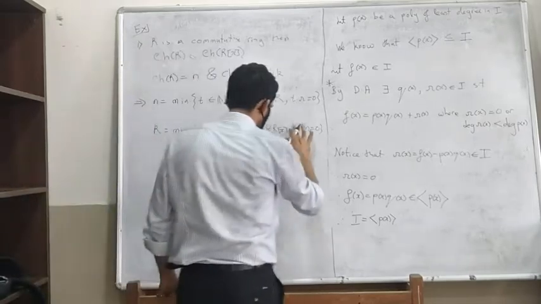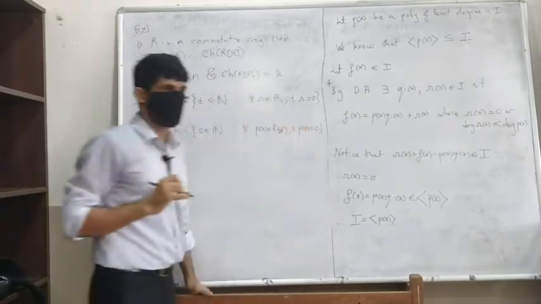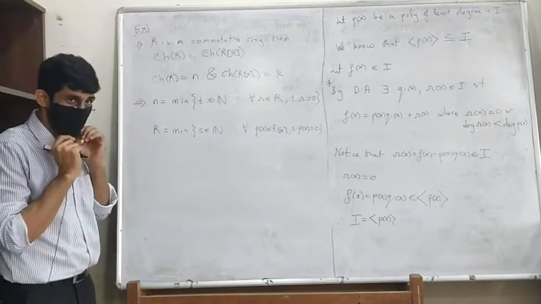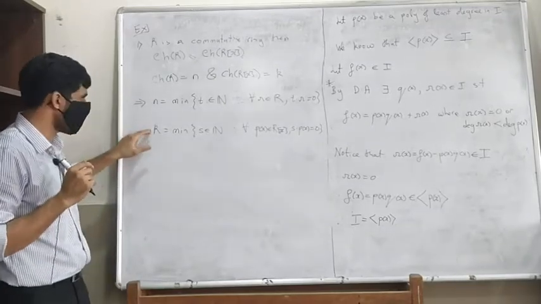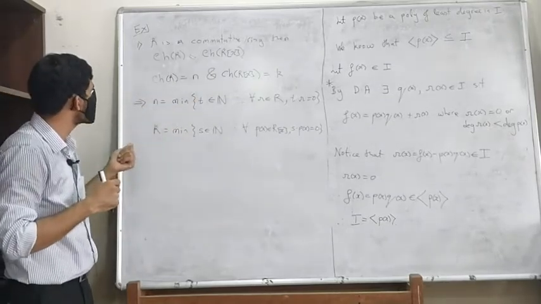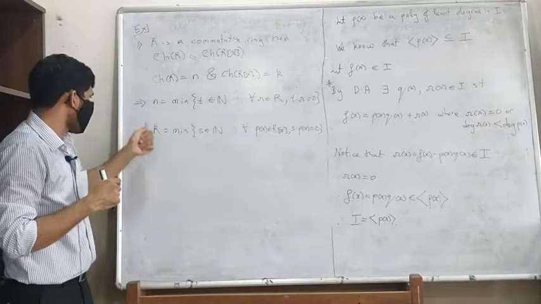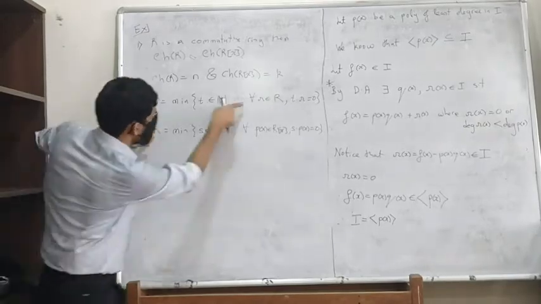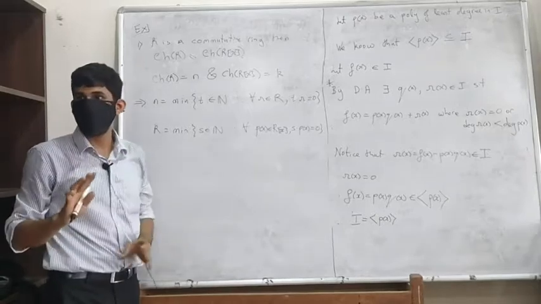Sorry, again I have made a mess. Okay, so I want to say first that n is less than or equal to k. To say that n is less than or equal to k, I am going to say that k lies in this set. That will work, right?